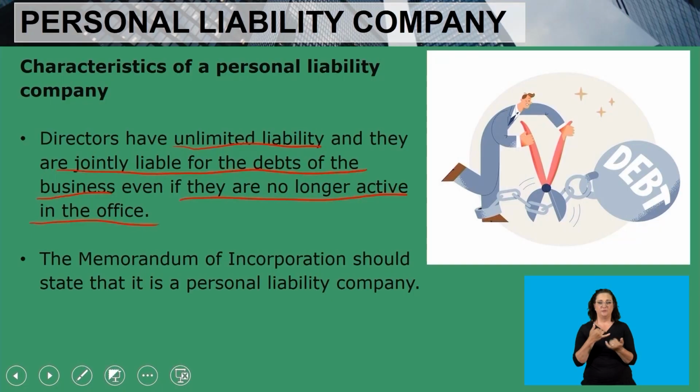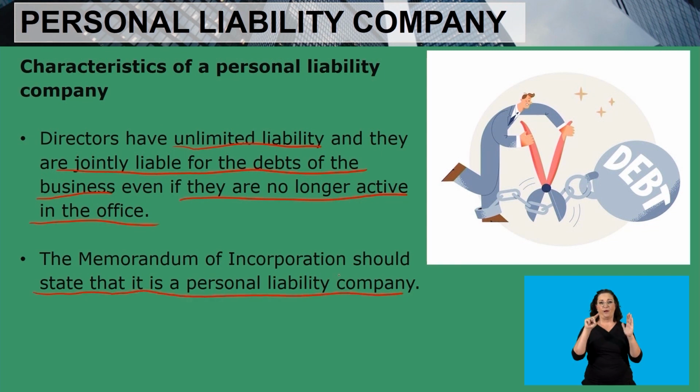They will be liable for the debts that they have caused. The Memorandum of Incorporation should state that it is a personal liability company. Obviously the MOI, which is the Constitution of Companies, has to state that this form of ownership is a personal liability company.